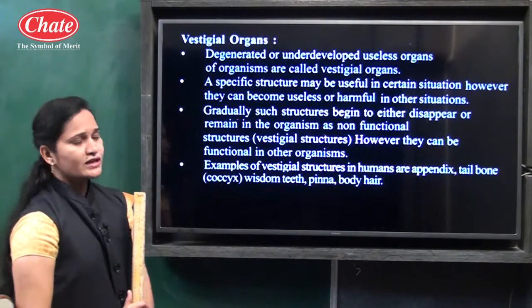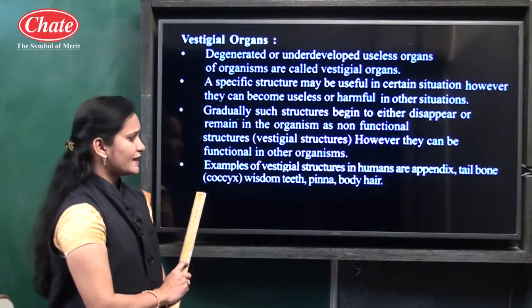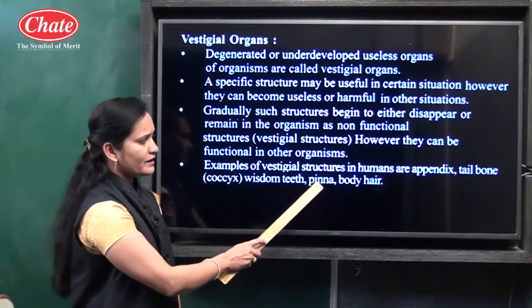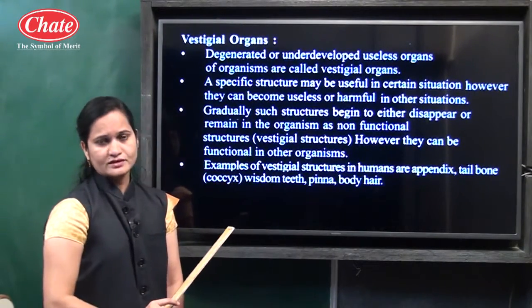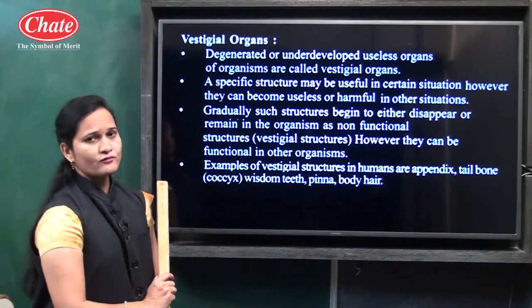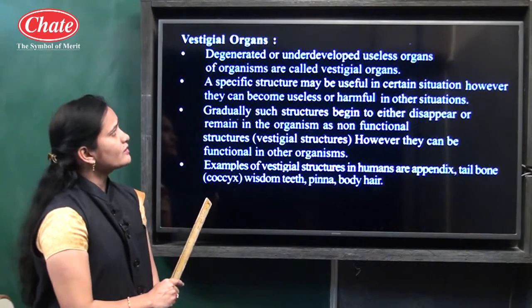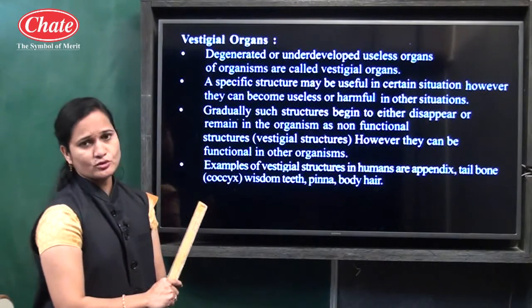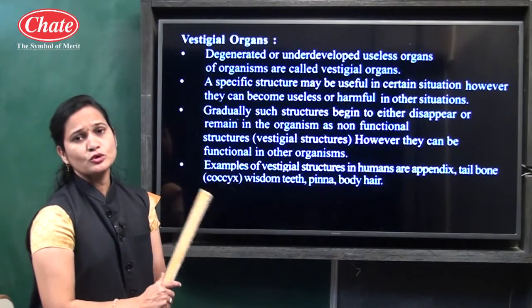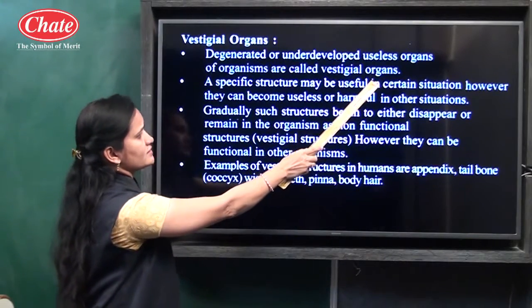Examples are the appendix, tailbone, wisdom teeth, pinna and body hair. These are all vestigial organs of the human body. Why are they known as vestigial organs? Because they are undeveloped or degenerated parts of the body, and they are not useful to us.